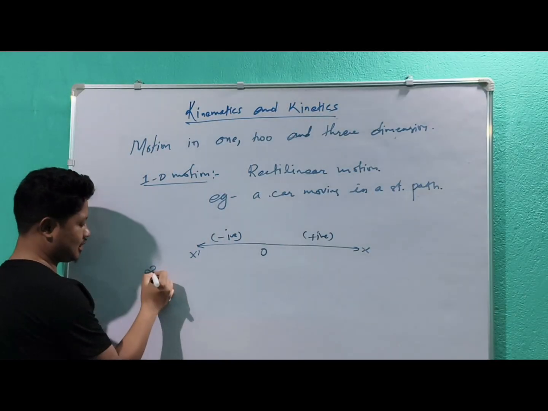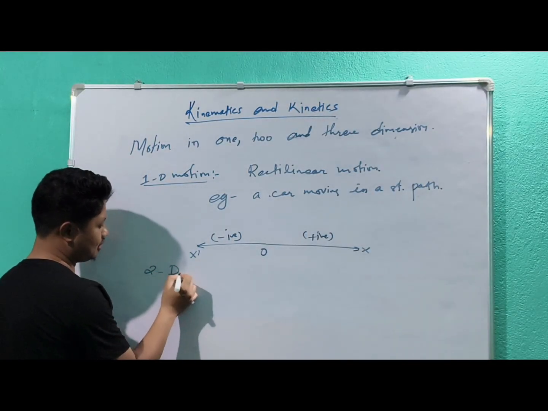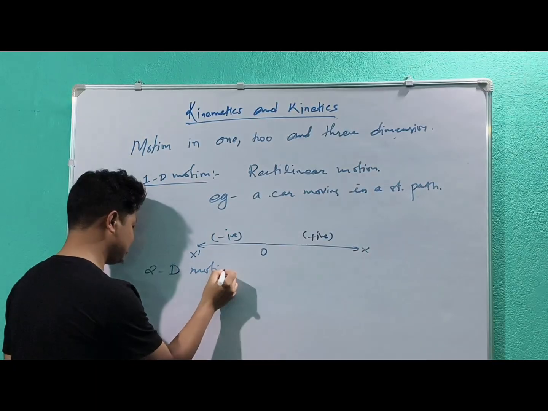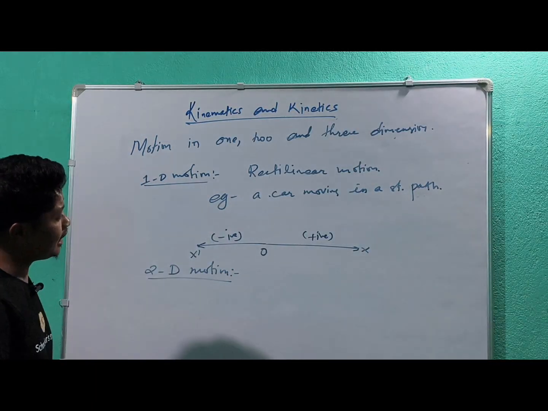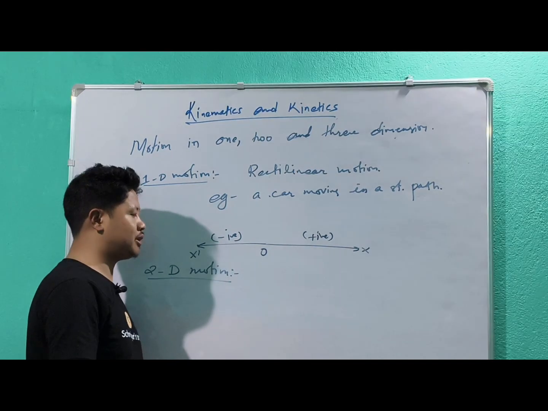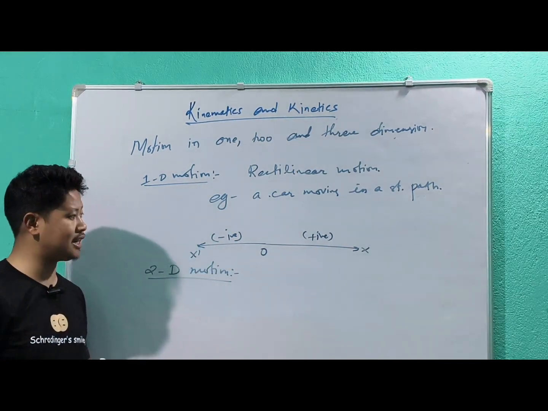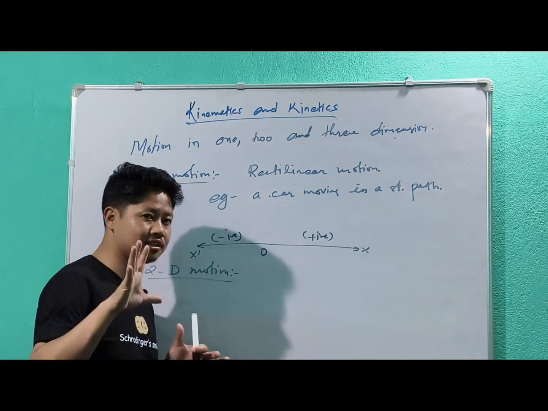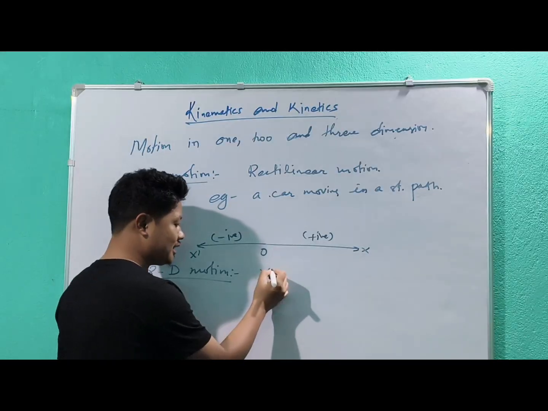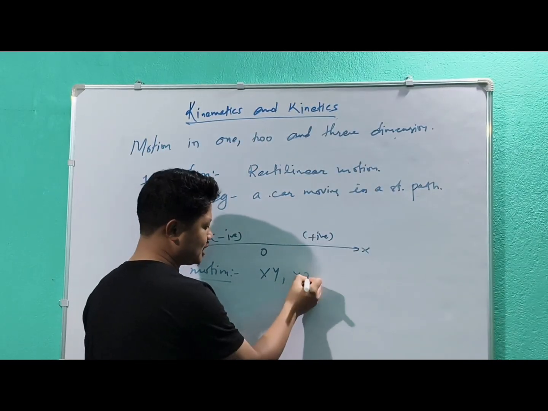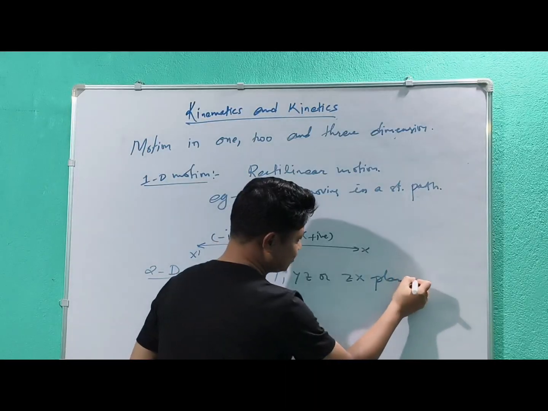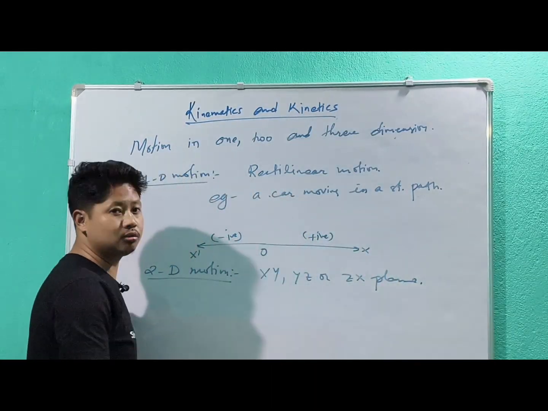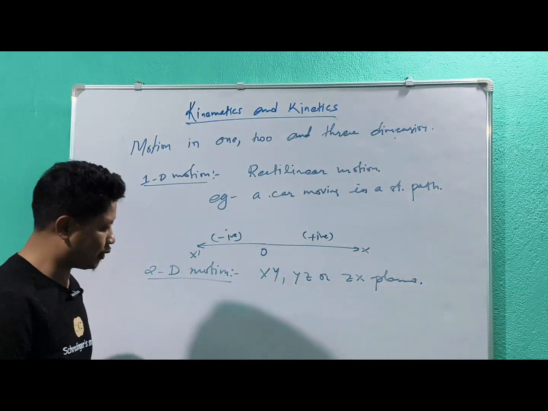Now the next thing is 2D motion. 2D motion means two dimensional motion. What is 2D motion? If an object or body is moving in a plane, it can be in the xy plane or yz plane or zx plane, so that motion is called a two-dimensional motion. What is a plane?